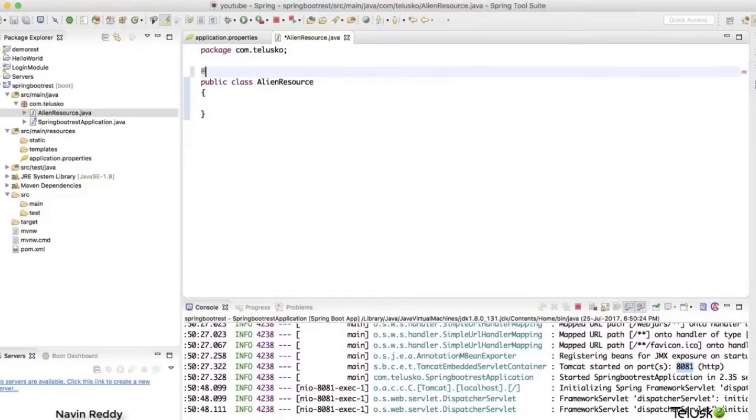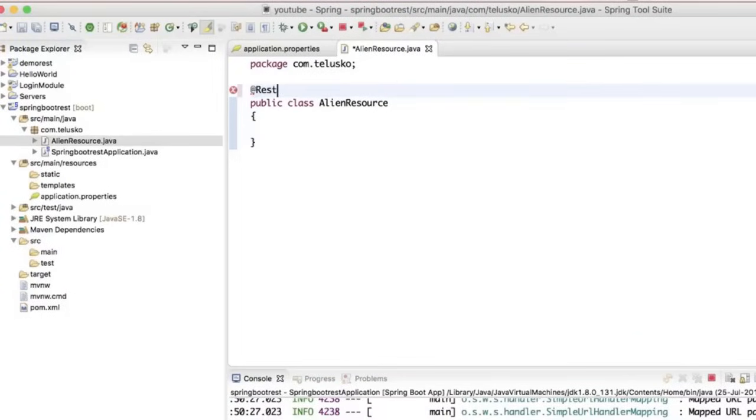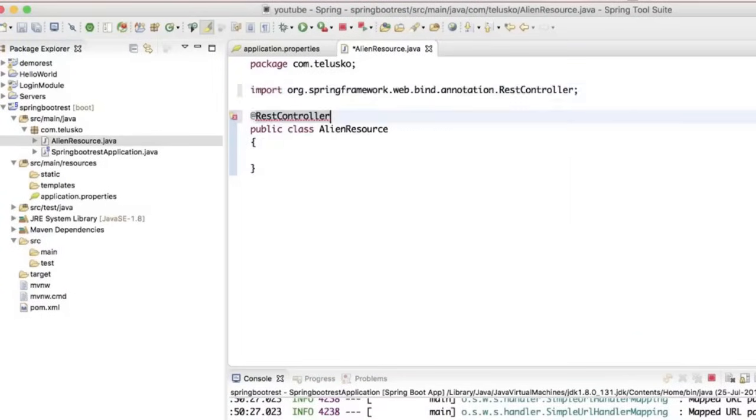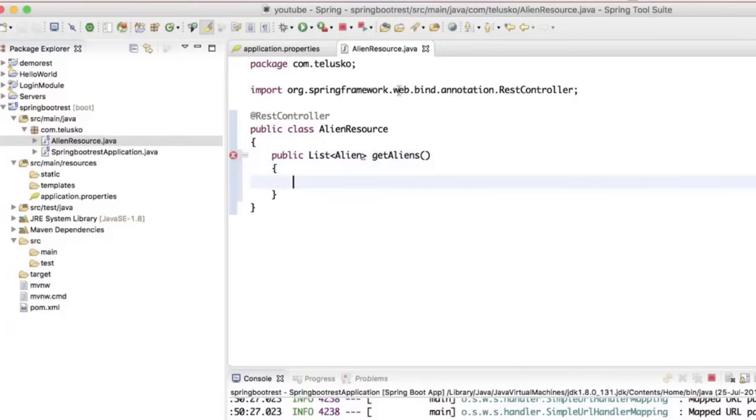To do that we just have to use an annotation called RestController. Whenever you want to implement a RESTful API, you just have to annotate the class with @RestController. The way we used @Path in Jersey, we have to use @RestController here. In this you just have to mention a method. I will say the method name is public, and this returns a list of aliens. Again we can write database code, but we'll do that after some time. We'll say List of Aliens, and this is getAliens, and this will return a list.